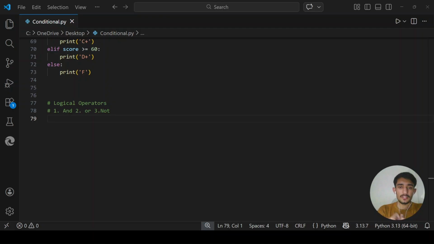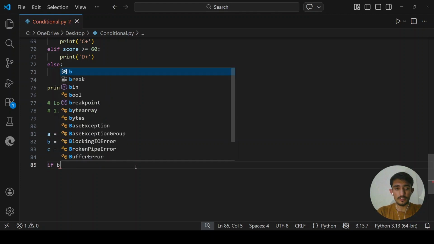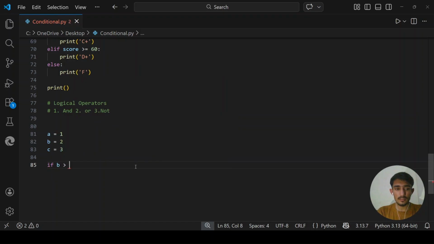With the AND operator, both conditions must be true for the result to be true. If even one is false, the whole thing is false. Let's see. Let's say I have three variables: A is 1, B is 2, C is 3. Now I'm asking a condition: if B is greater than A and, using the logical operator and, I have to define another condition.